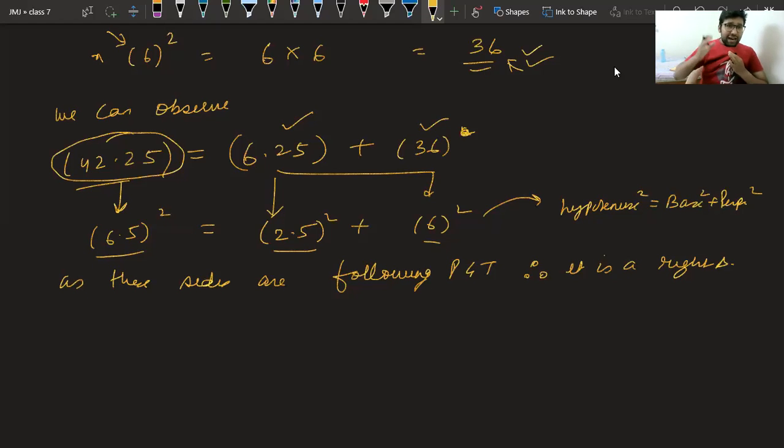So as I am able to write the given three sides in this form, I can say this triangle is a right angle triangle. Okay, Avneet? If any issue, watch it again on my channel. It will be easy for you to understand.